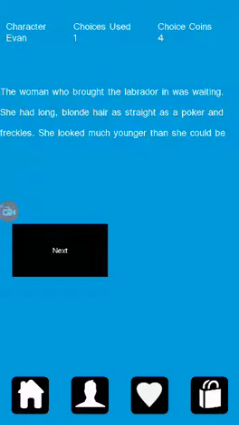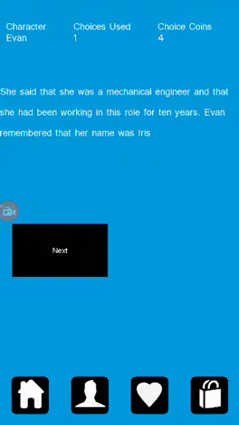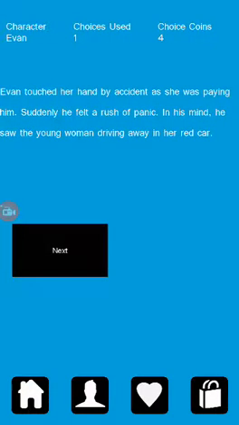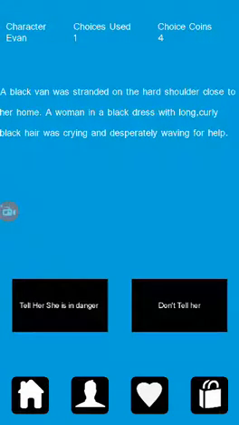When I choose Evan, I come to my first story point. Now at this point, I get about 5 screens of story plot, and I click the next button to go from screen to screen. And at the end of this, I get to make a choice. And depending on the choice I make, the story will go off in a different way.